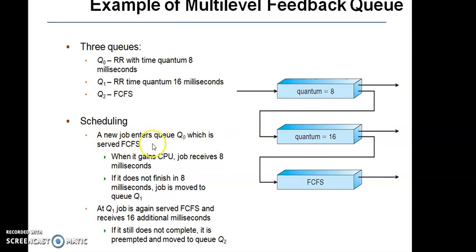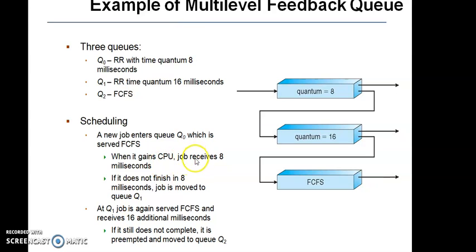A new job enters Q0 here, which is served FCFS. Even though here we mentioned that it is a round robin algorithm, the processes inside the system are executed in the first come first serve order.